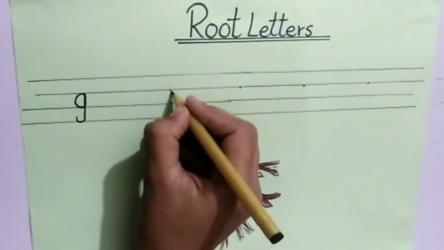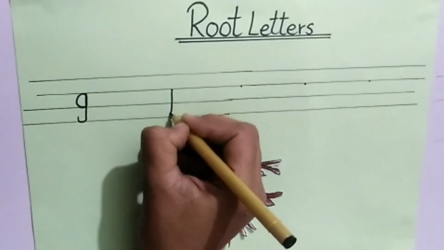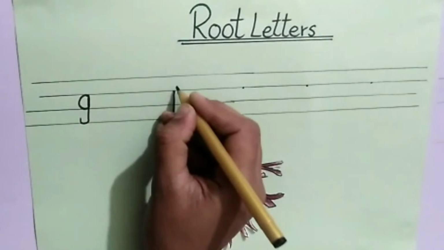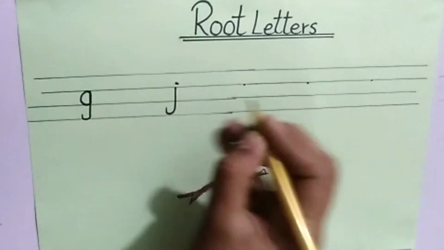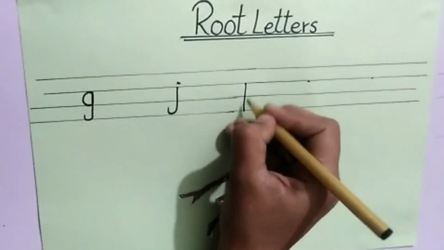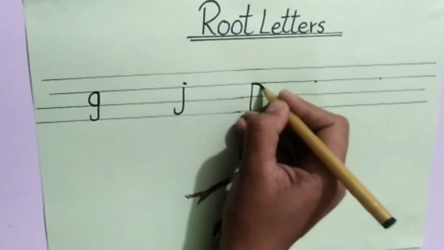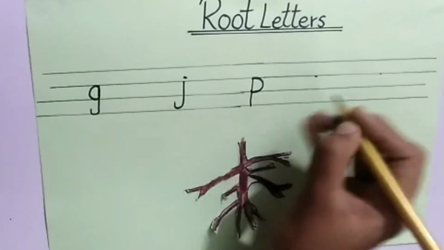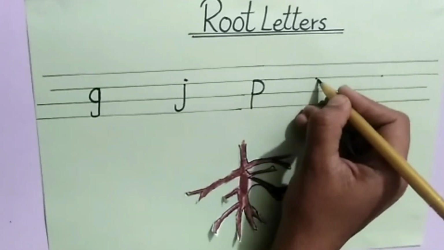Our second root letter is letter J. J is a root letter because it is written in last three lines or lower three lines. Our third root letter is letter P. P is a root letter. Why? Because it is written in last three lines.